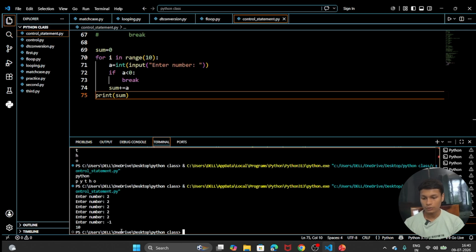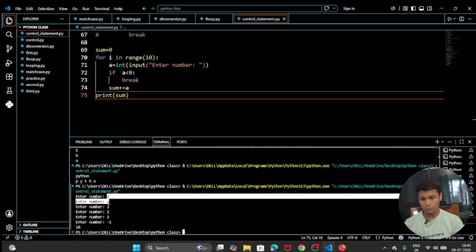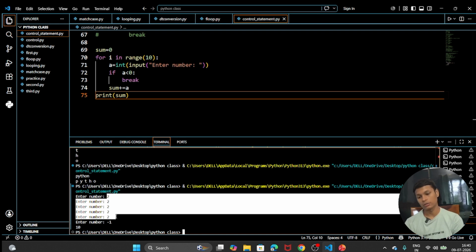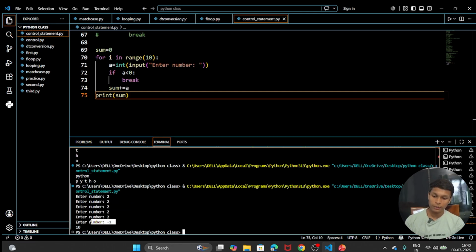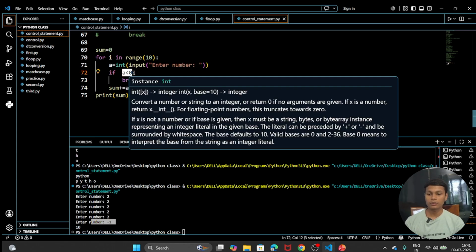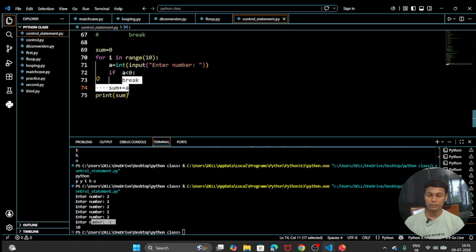You can see that 10 was printed, because 2 plus 2 is 4, then 6, 8, 10. 2 into 5 was 10, so 10 is printed, because after entering minus 1 our loop is stopped. The break statement was there, and the condition was that if the number is negative, we have to stop the loop immediately.